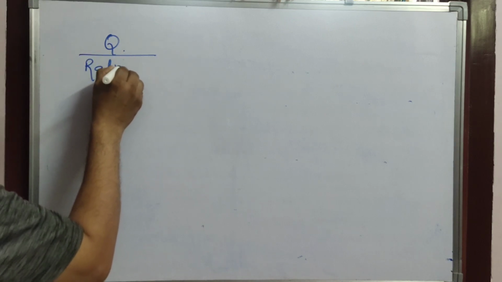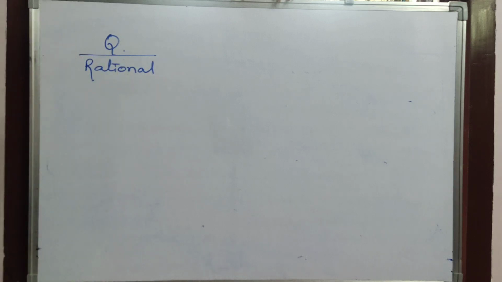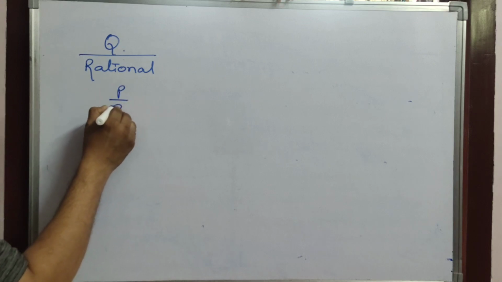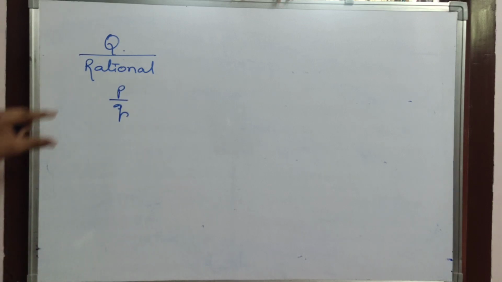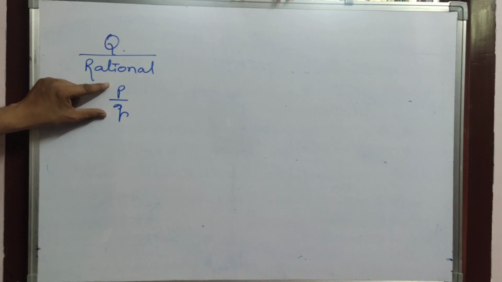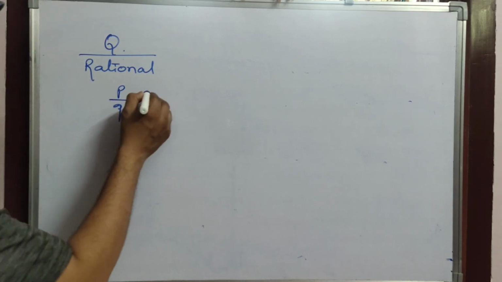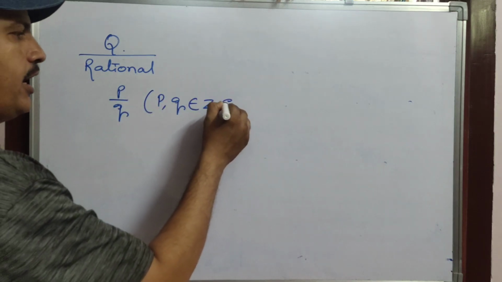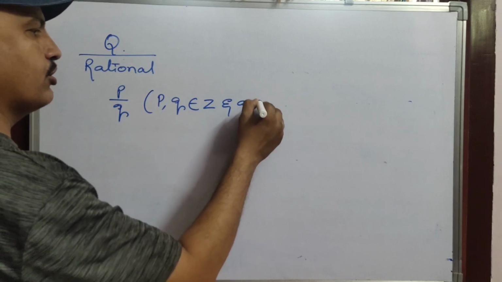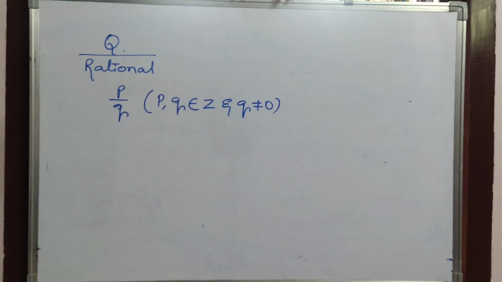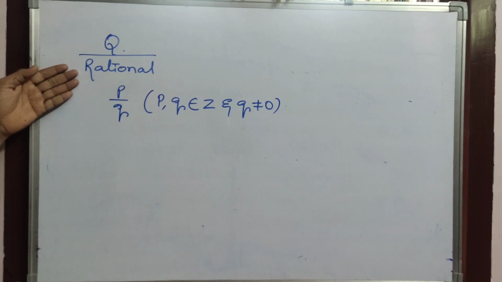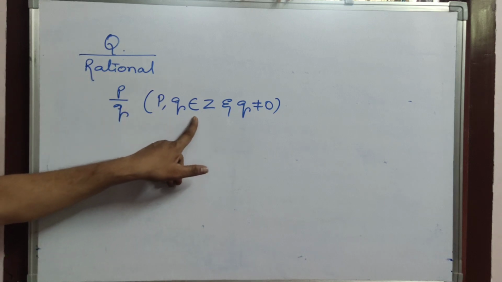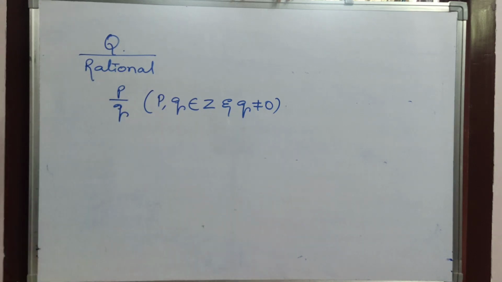That means the numbers which are in the form of P by Q, that means fraction form, where P comma Q belongs to Z and Q not equals to 0. Is it clear?